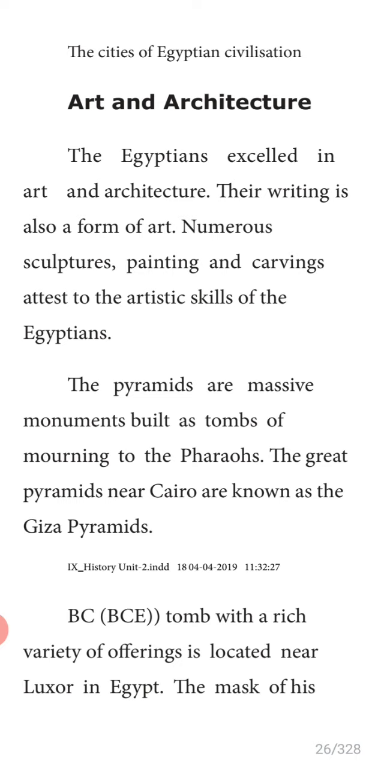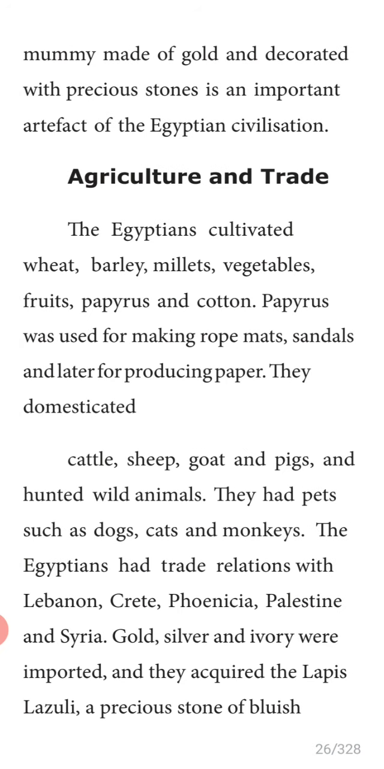The mask of his mummy was made of gold. Tutankhamun, who was a famous ruler, has his tomb near Luxor in Egypt. The mask of his mummy, made of gold and decorated with precious stones, is an important artifact of the Egyptian civilization.